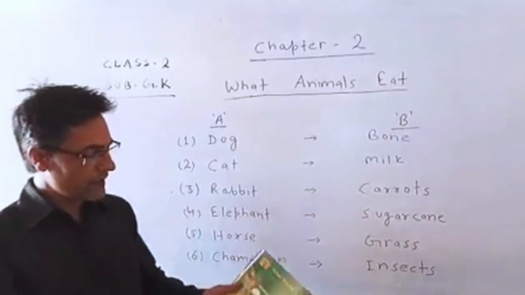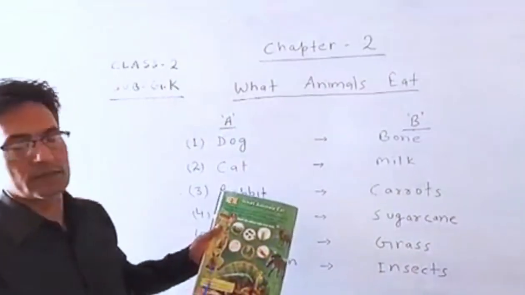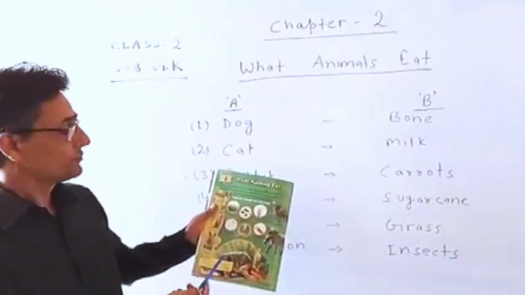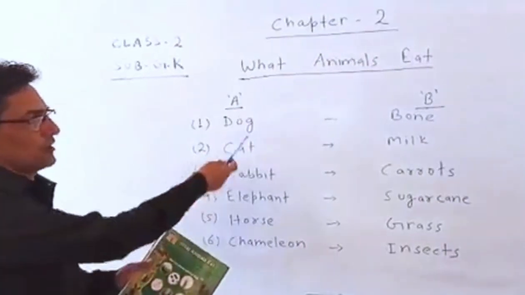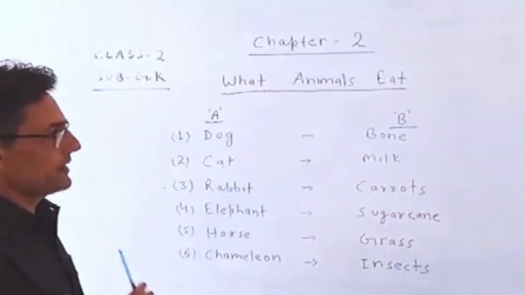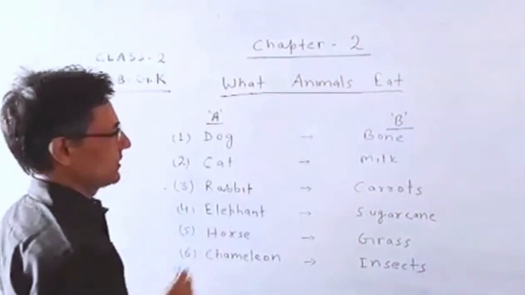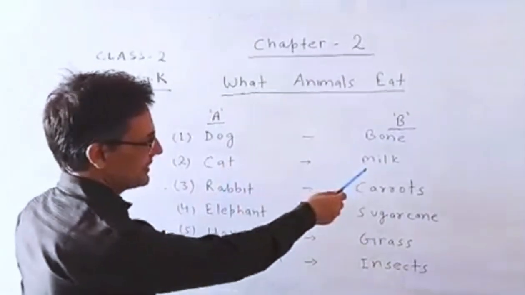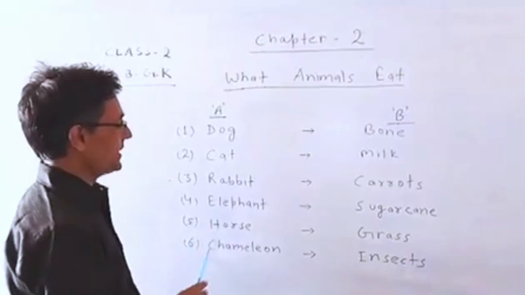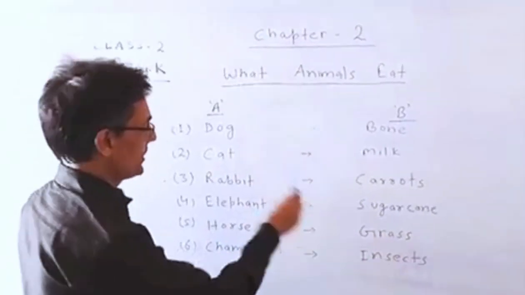Here is the list of animals and their food. First of all, dog. Example, what does a dog eat? Dog eats bone. What does a cat eat? Cat eats milk. What does a rabbit eat? Rabbit eats carrot. What does an elephant eat? Elephant eats sugarcane.